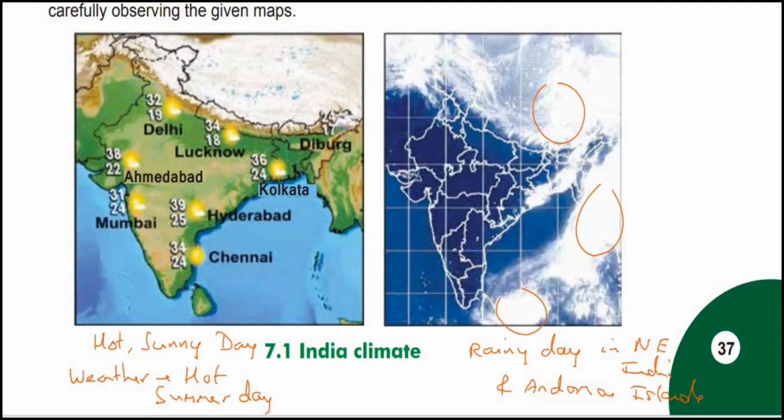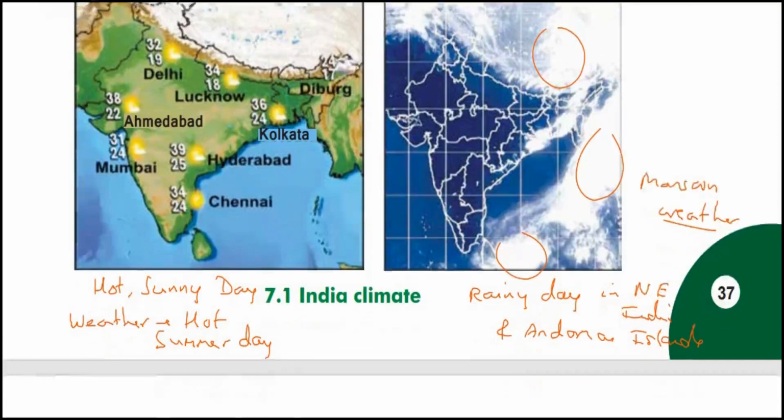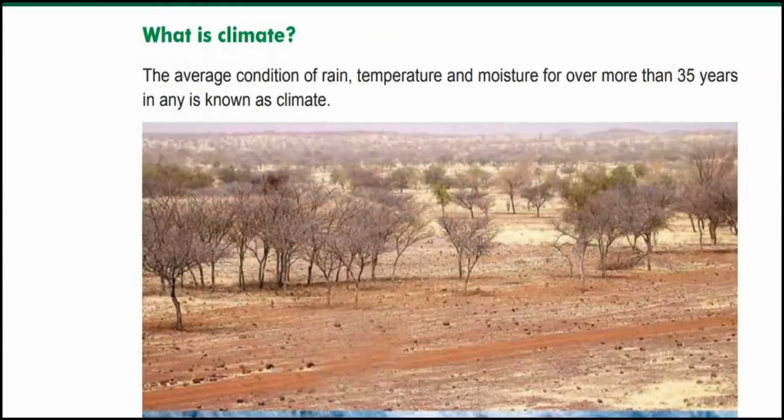So this is a signal of a monsoon weather, right? Monsoon season or monsoon climate. So based on that, what is climate?